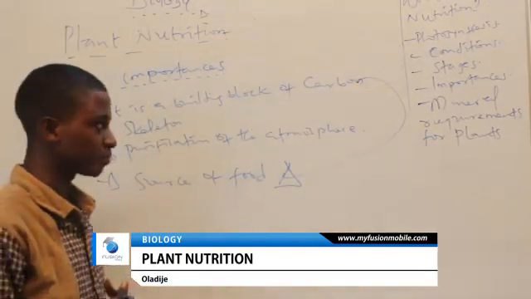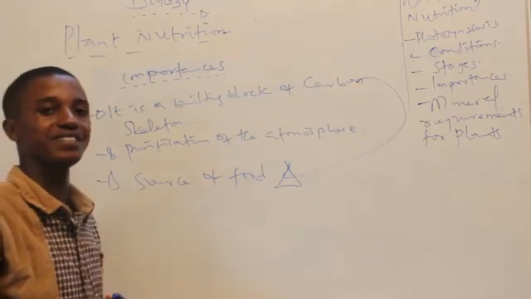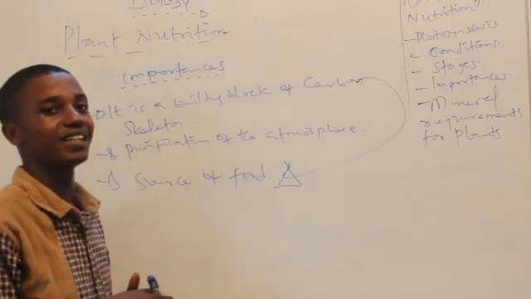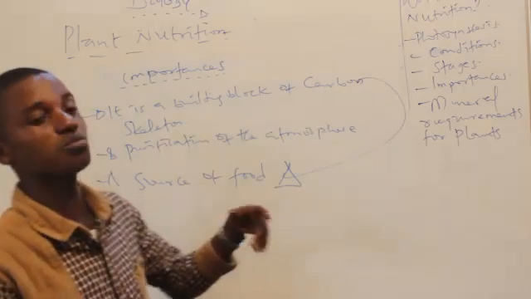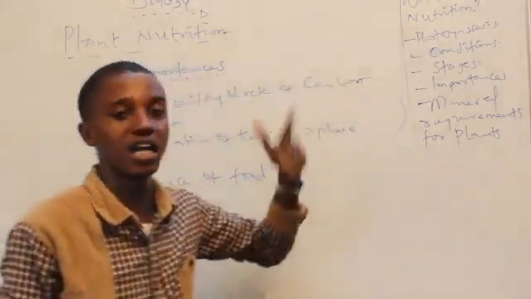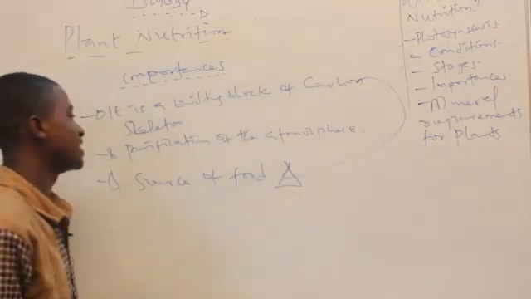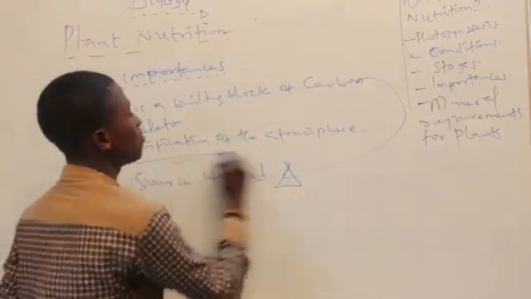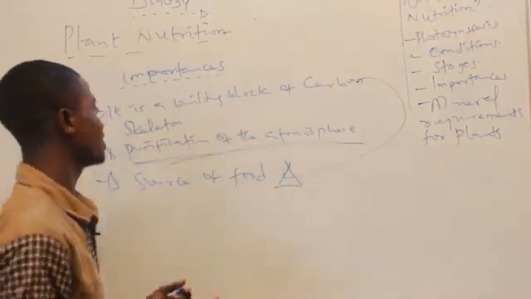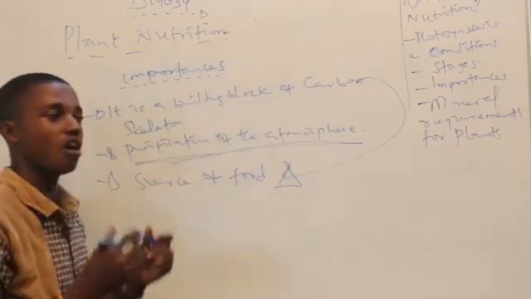Without plants, I dare to say that humans will find it very hard to survive, because we depend directly or indirectly on plants for food. So photosynthesis is the building block of carbon skeleton. The last one, which happens to be very important, is that photosynthesis helps in the purification of the atmosphere.